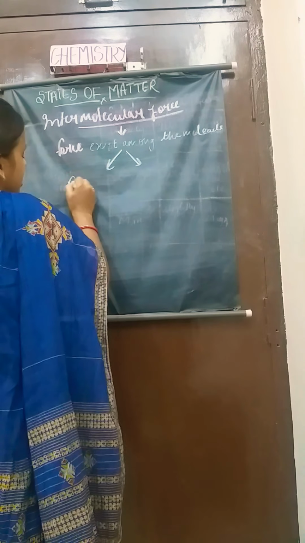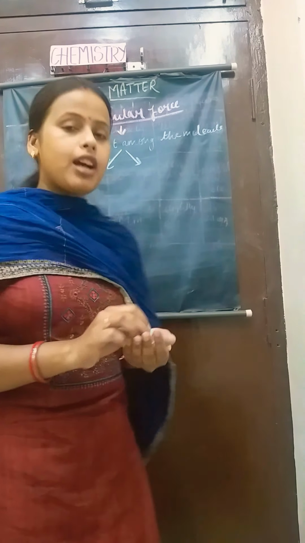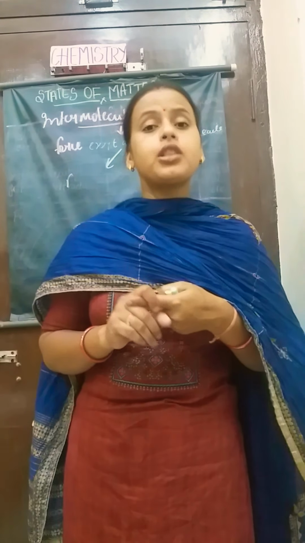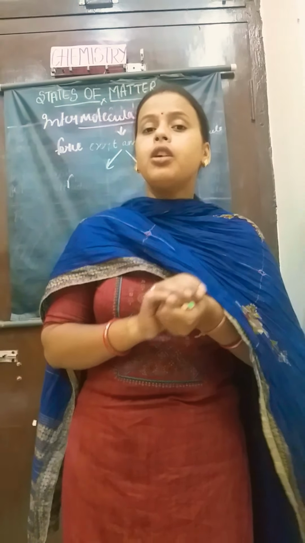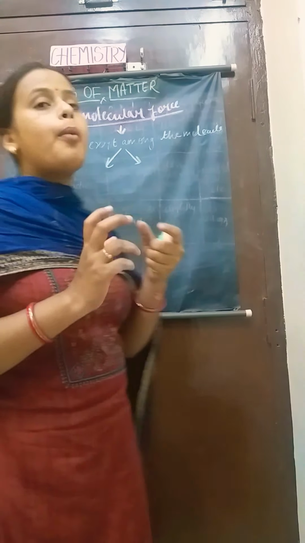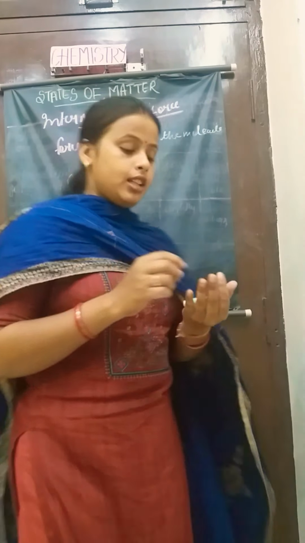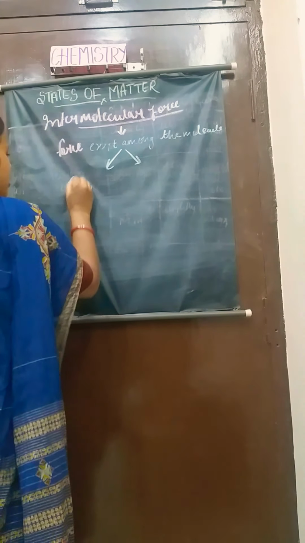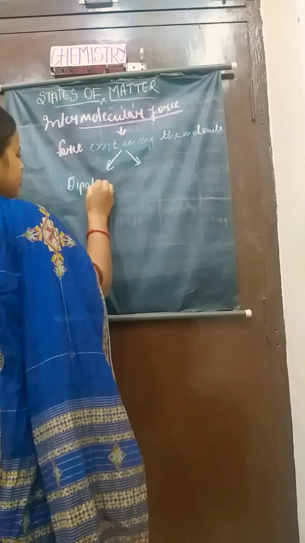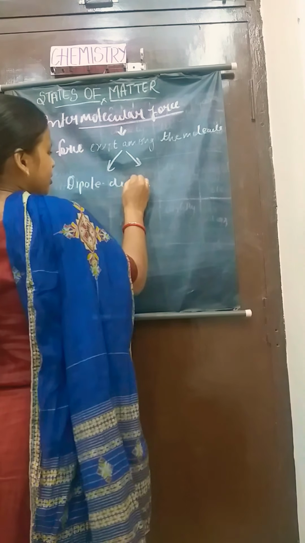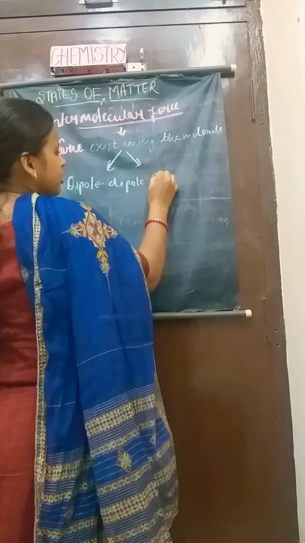There are the following types of forces. One more thing I would like to say, that here the attractive intermolecular forces are called van der Waals forces. So here we will study the types of van der Waals force. There are 4 types of van der Waals force. The first one is dipole-dipole force.